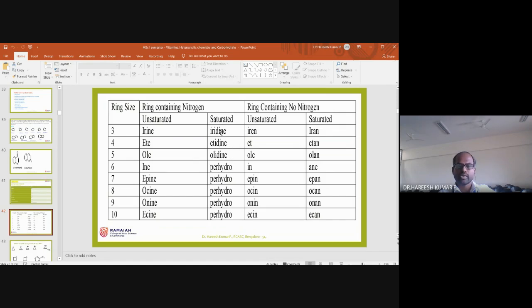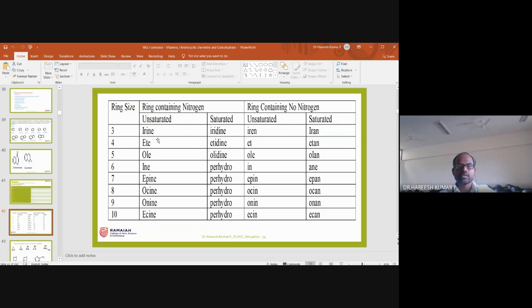But you need to remember these three. A three-membered ring, saturated, nitrogen containing, is called iridine. A four-membered ring, nitrogen containing, saturated, is called azetidine. Five-membered, nitrogen, saturated, is called olidine. Only these three are different, and the remaining are perhydro. Okay, remember this.